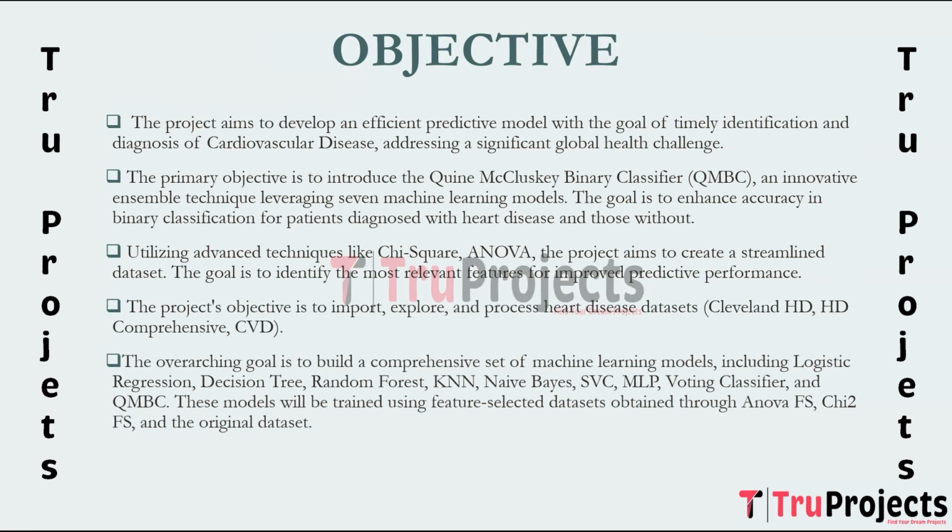The primary objective is to build a comprehensive set of machine learning models including logistic regression, decision tree, random forest, KNN, naive Bayes, support vector classifier, MLP, voting classifier, and a novel Quine McCluskey binary classifier. The models are trained using the feature selected datasets obtained through ANOVA FS, chi-square feature selection, and the original dataset.